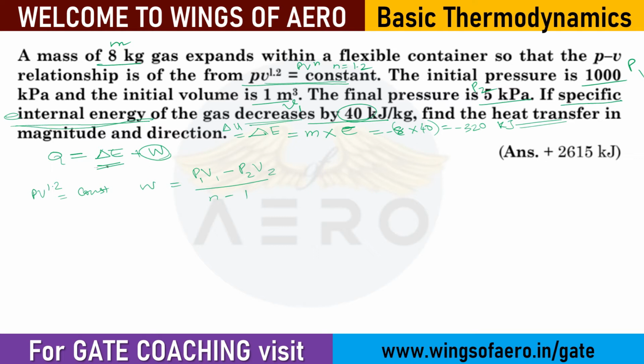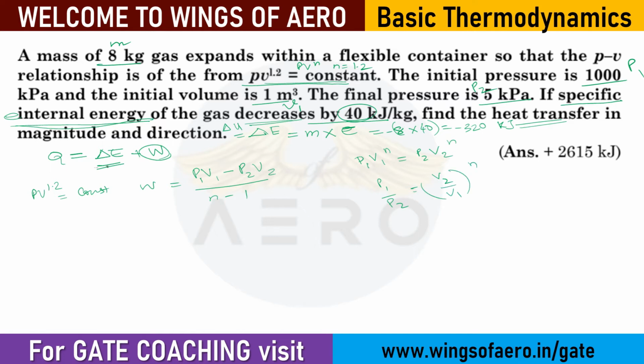But here the V2 value is not given. So how can you find out the V2 value? Yes, P1V1 power n, as we have done in the derivation. P1V1^n equals P2V2^n. Right? Now if I need V2, then P1 by P2 equals (V2 by V1) power n.